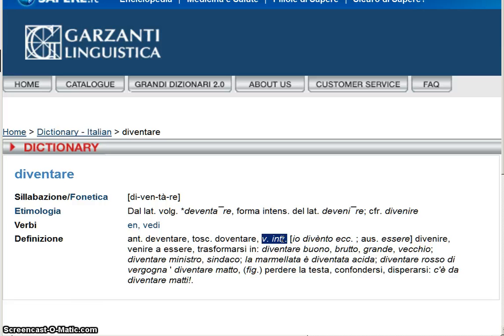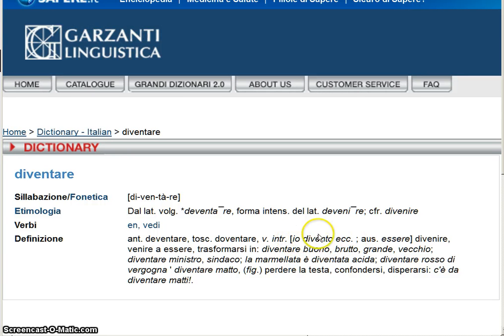We know the auxiliary is essere. Let's look if we find information about the past participle. Is it regular or irregular? Again, if you find nothing, it means it is regular. The information is here. Io divento, which is the present, and aus, auxiliary, essere. That's all it gives you. This is a perfectly regular verb.